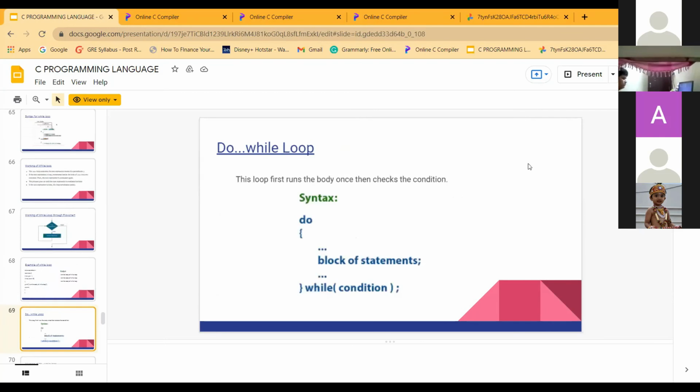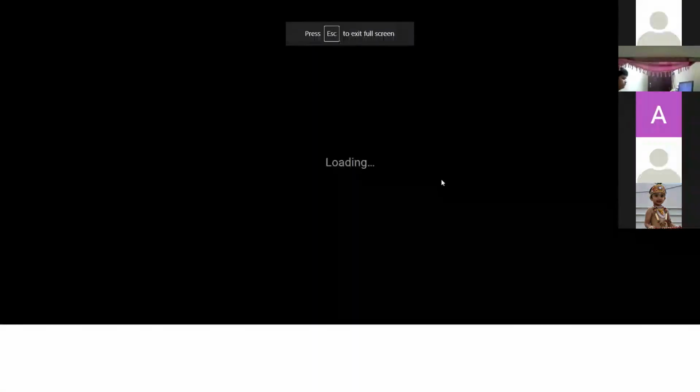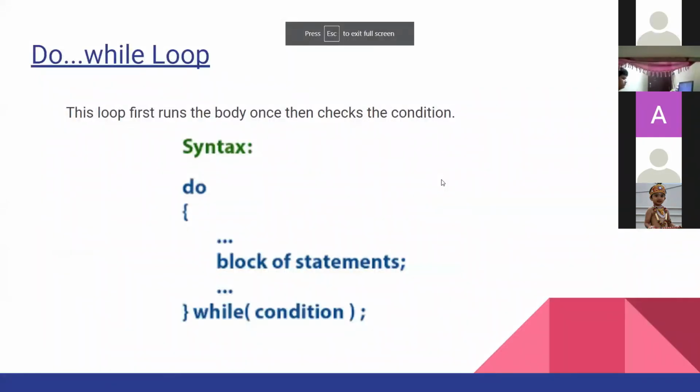Okay, and next is do while. I have told you that for and while are entry control loops, like an ID card check in the beginning. But do while is an exit control loop. The condition will be checked at the end.